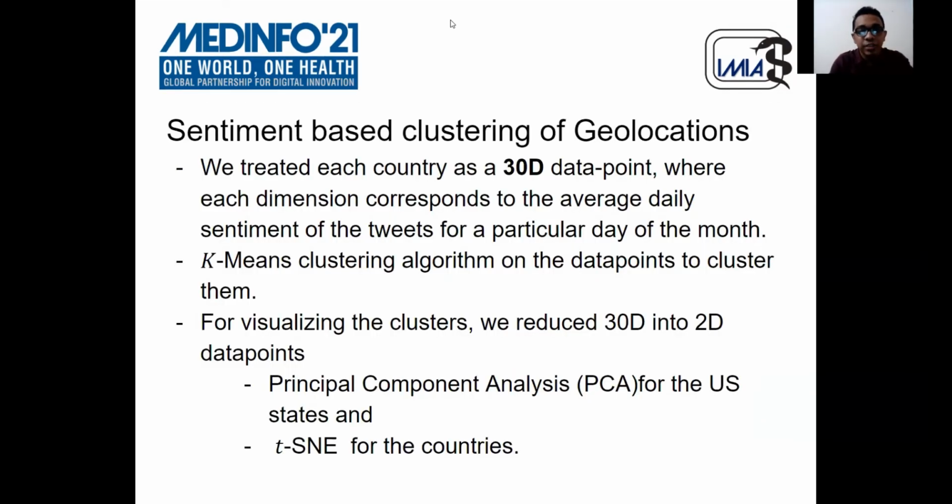We tried to cluster countries and US states that showed similar sentiment during the same time. For this purpose, we treated each country and state as a 30-dimensional data point where each dimension corresponds to the average daily sentiment of the tweets for a particular day of the month. Then we use the k-means clustering algorithm on those data points to cluster them. We use the elbow method to determine the appropriate number of clusters. As 30-dimensional data points are impossible to visualize, we reduce them to 2-dimensional data points using principal component analysis for US states and t-SNE for countries.